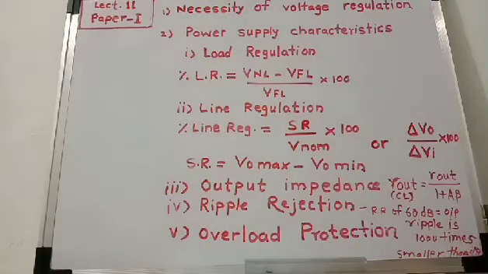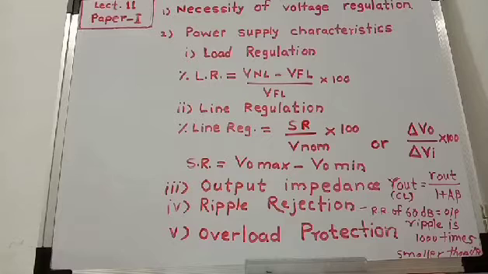If load resistance decreases, load current increases. If load resistance increases, load current decreases. Under this condition also, the output should remain constant. Regulation is necessary because many electronic or digital circuits require regulated power supplies. So voltage regulation is necessary.